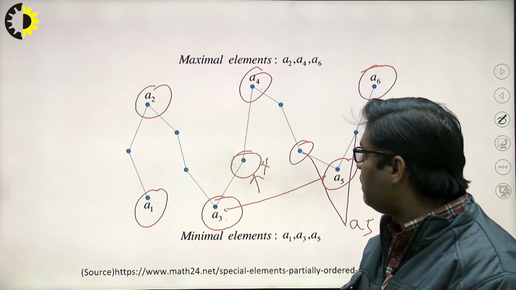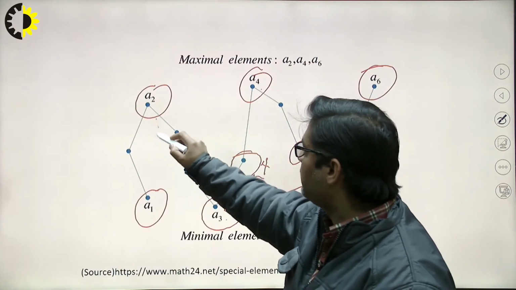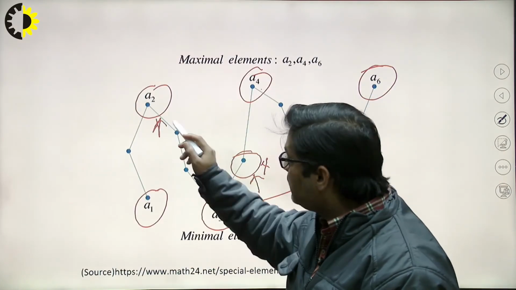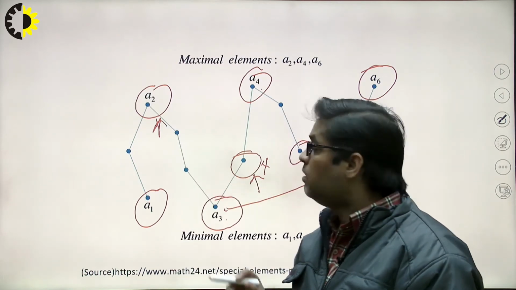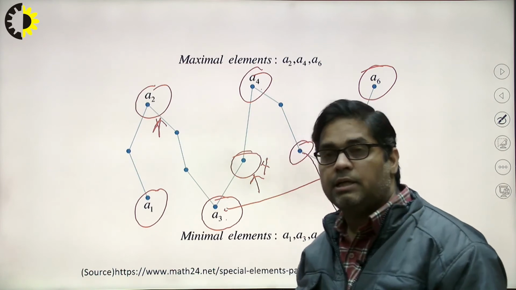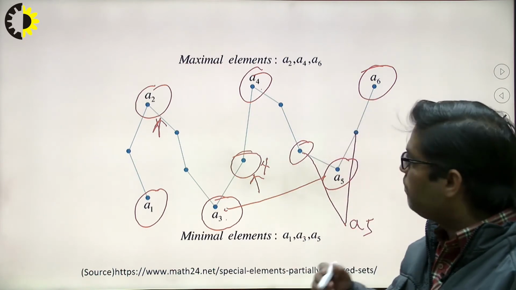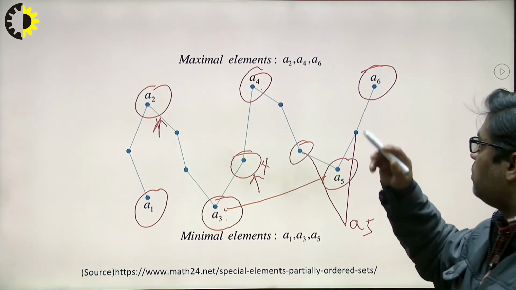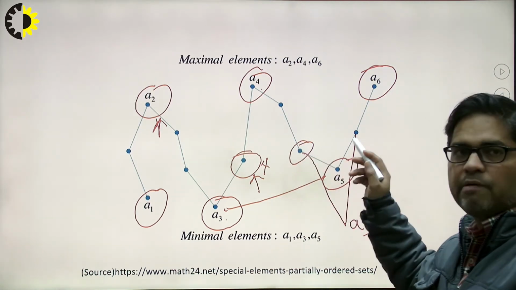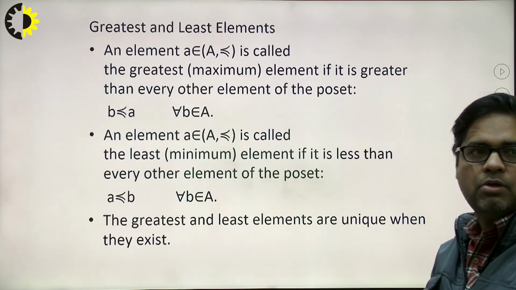So in the previous diagram, if I say that it is the greatest, can I say that it is greater than all? No, I cannot say. That's why it is not the greatest element. For A4, can I say that it is greater than all? No, for A4 also I cannot say that it is greater than all. That's why it is also not the greatest element. So in this diagram we don't have any greatest element.